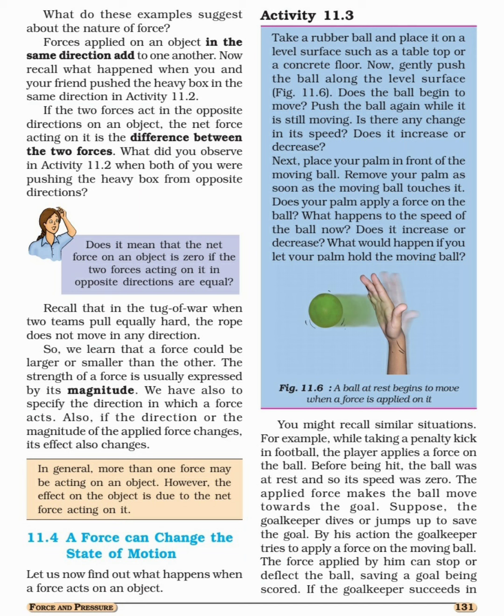Now the second situation, when you and your friend are applying force in opposite directions. From the second activity, we conclude that if two forces act in opposite directions on an object, the net force acting on it is the difference between the two forces. Now the third example, tug of war. Suppose both teams apply the same amount of force. Then what will happen? The rope will not move in any direction.